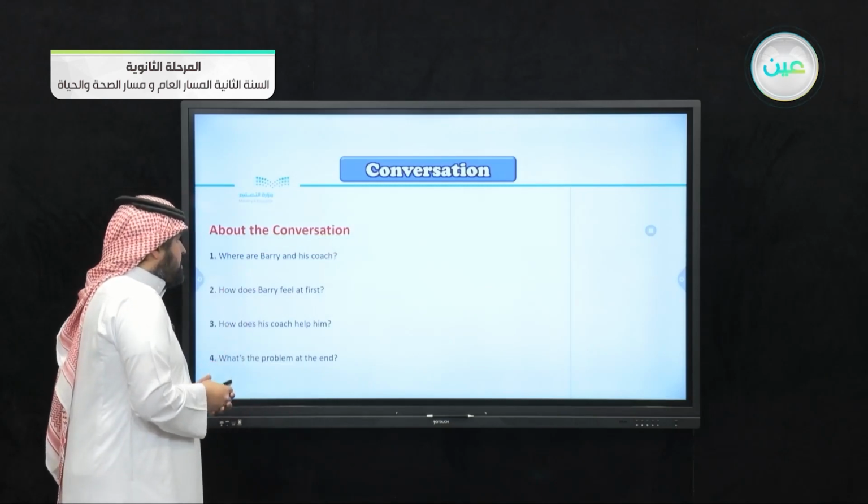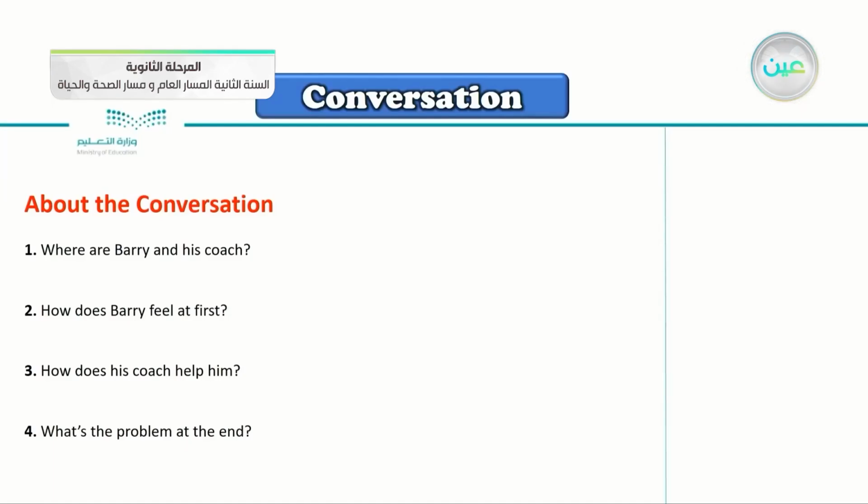So about the conversation here, we have 4 questions. Where are Barry and his coach? How does Barry feel at first? Was he nervous? Was he confident? Of course, you remember. How does his coach help him? What did his coach do to help him? What's the problem at the end?